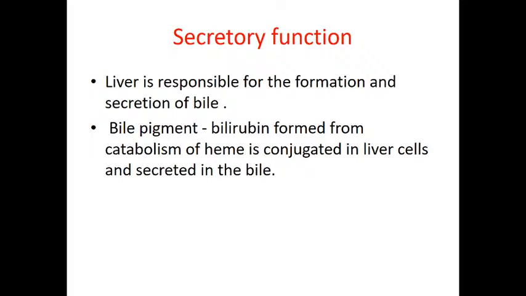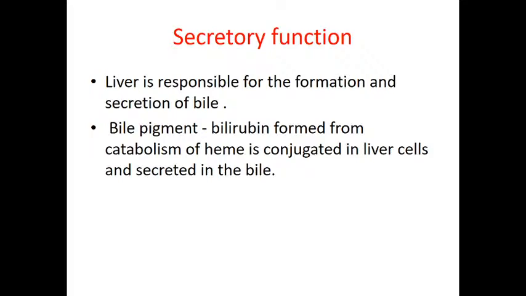Then coming to the other functions of the liver, the secretory function. The liver is responsible for the formation and secretion of bile. The bile formed in the liver is temporarily stored in the gallbladder, and through the common bile duct it is excreted into the small intestine. This bile contains bile pigments, and the bile pigment is bilirubin.